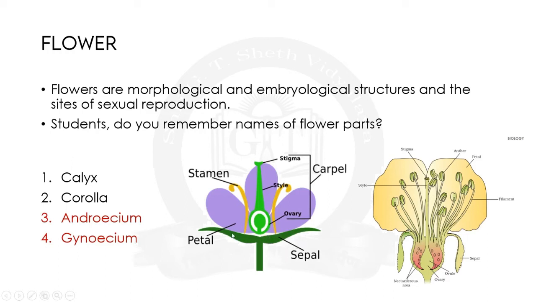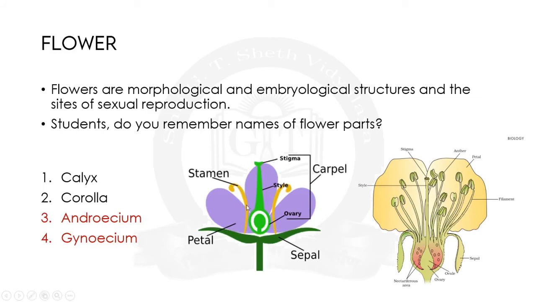Then the second part is corolla. Corolla comprises various colorful petals, like the rose petals which we are very familiar with. Here the purple colored structures comprise the petals. Then followed by androecium, which is the male reproductive part.